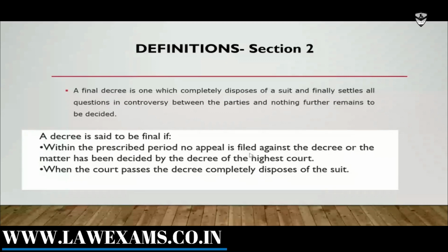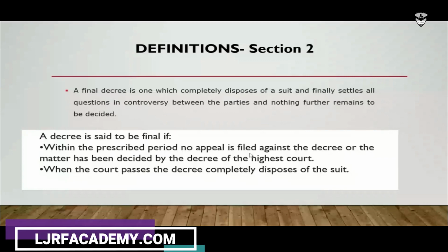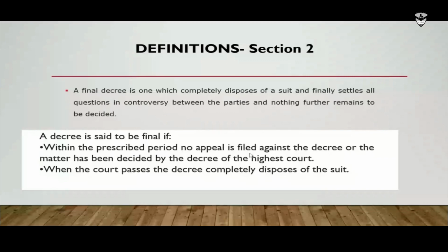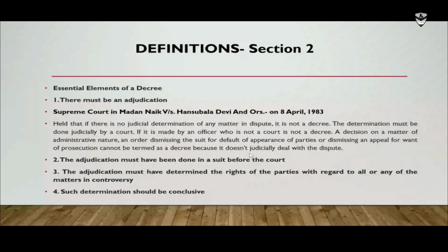Along with that, you need to see whether an appeal has been filed or not. If no appeal, there ends the matter. This becomes the final decree. And if an appeal is filed, the final court where the last appeal has been filed and further no appeals are there, or there is no provision for appeal apart from that, then it can also be called a final decree. So these are the scenarios where we can call it a final decree.